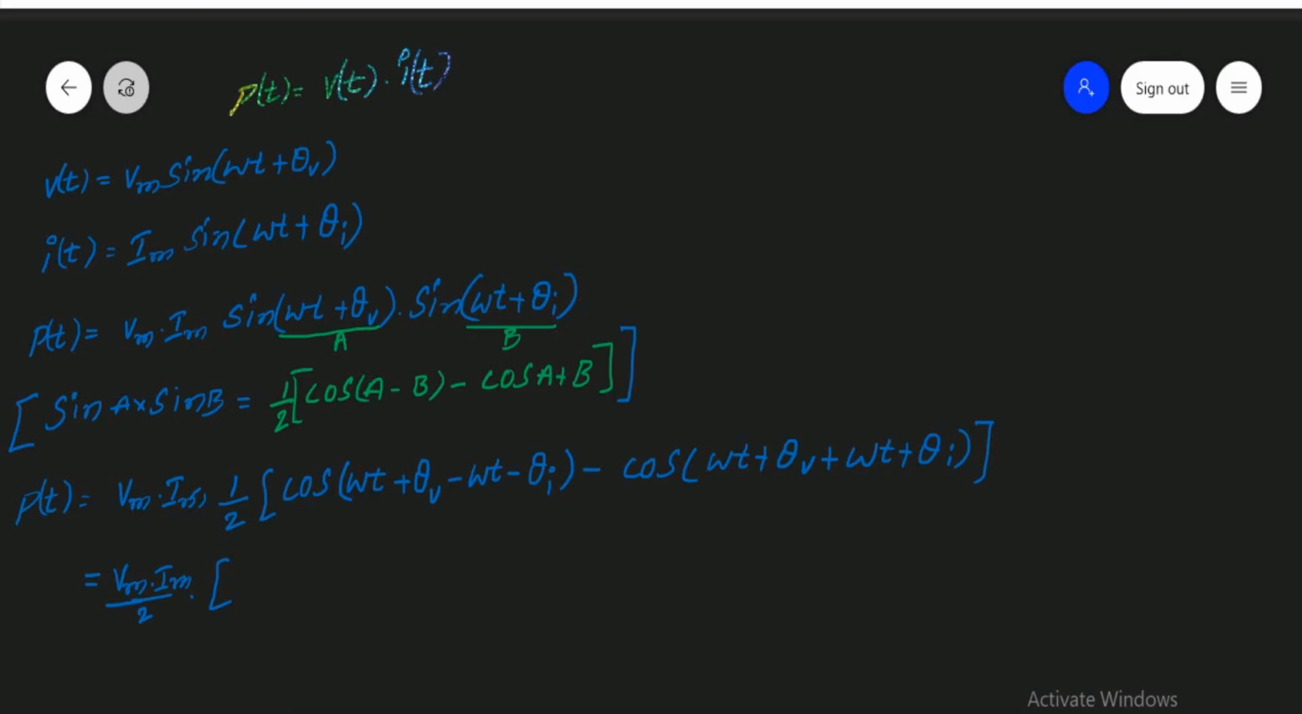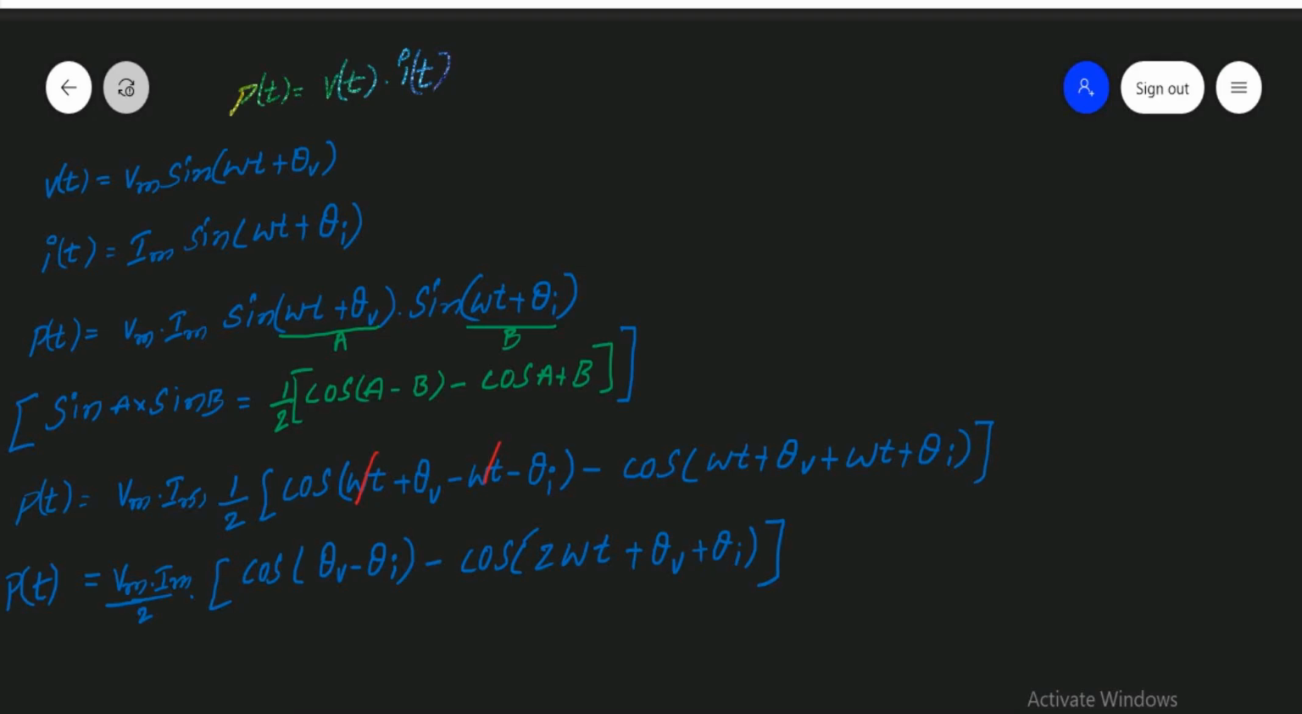Cos omega t, this omega t gets cancelled. So here you can write cos of theta V minus theta I, minus cos of omega t plus omega t, that is cos of 2 omega t plus theta V plus theta I. So this is your P of t.